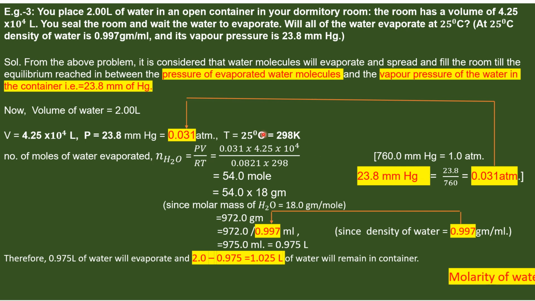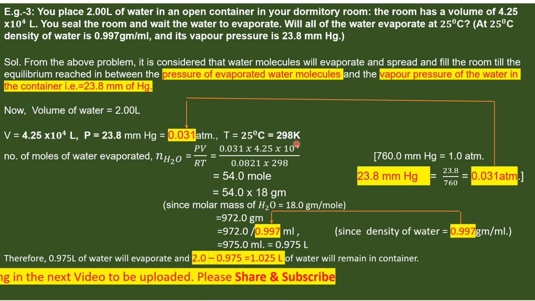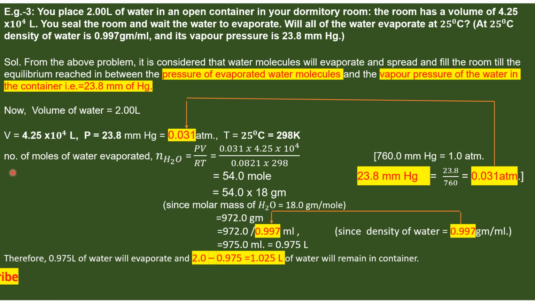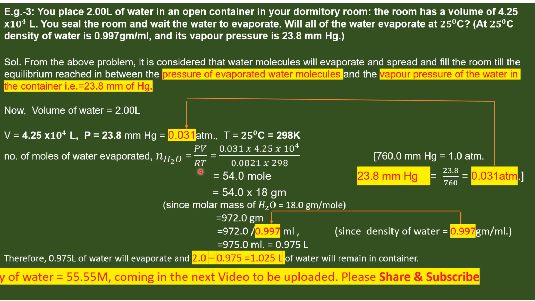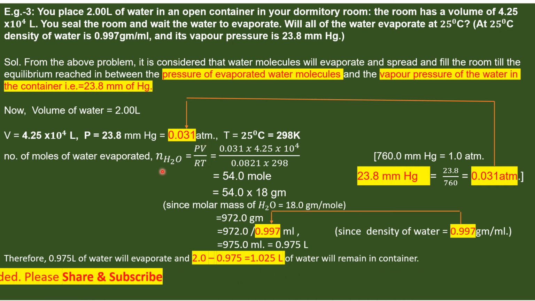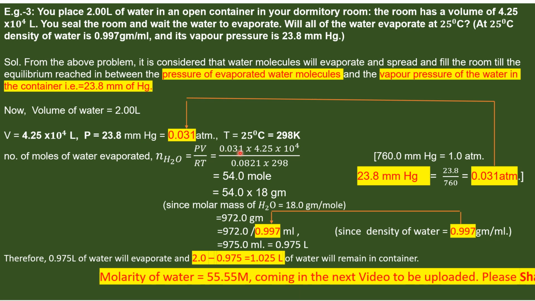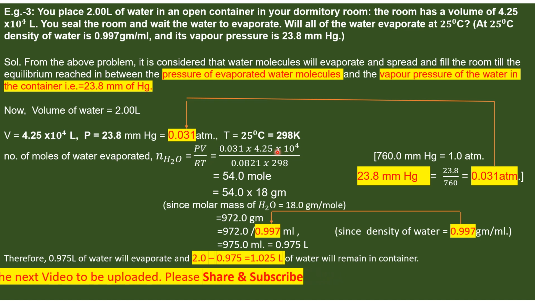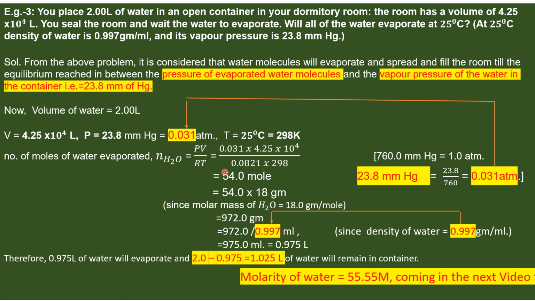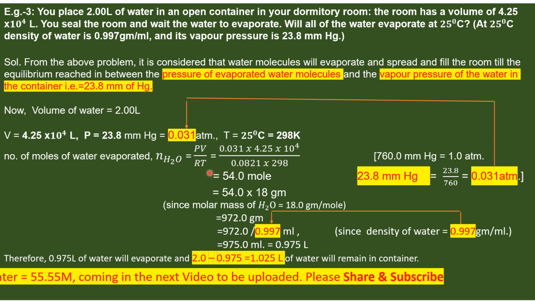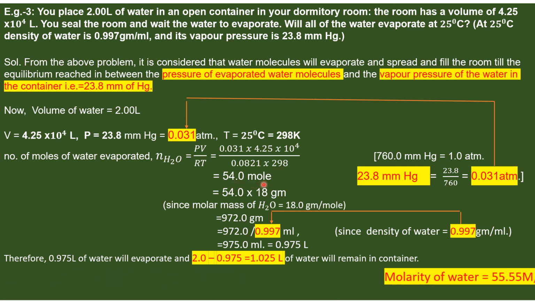Conversion is given here. T 25 degree centigrade is 298 Kelvin. Number of moles of water evaporated, n of H2O equals PV/RT. This relation comes from the gas equation, PV equals nRT. Data are given here. P equals 0.031, V equals this, and R, the gas constant, equals 0.0821, and temperature T is 298 Kelvin, which gives 54 mole.